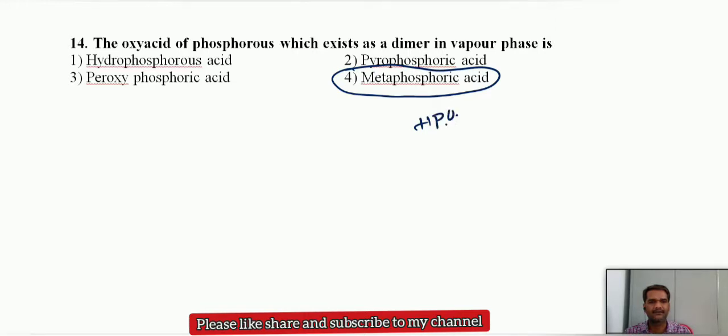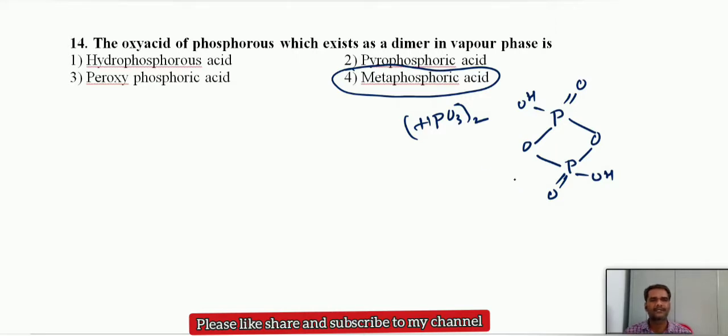HPO3 taken twice. In the dimer form, we have two P-O-P linkages. This is the structure of HPO3 in the dimeric state.